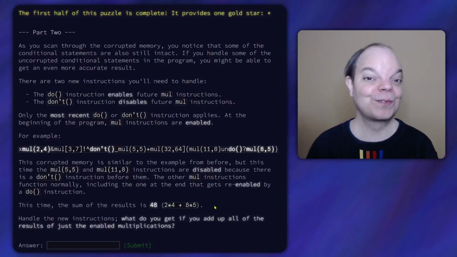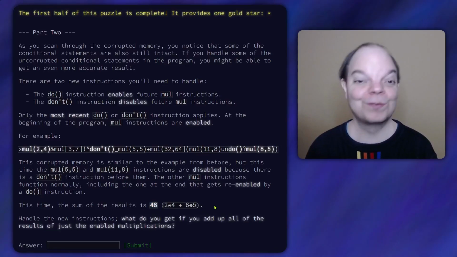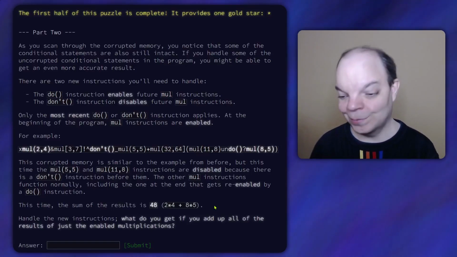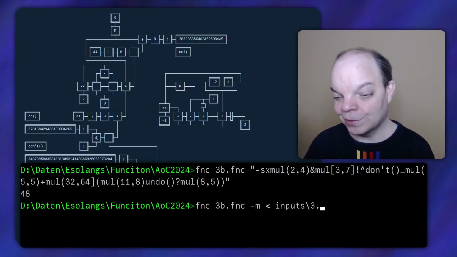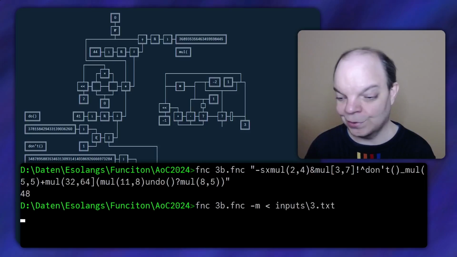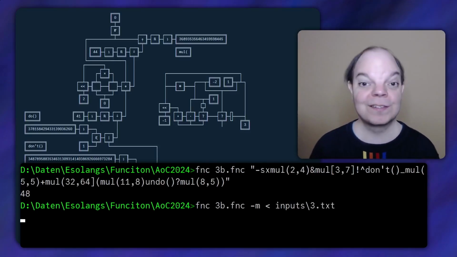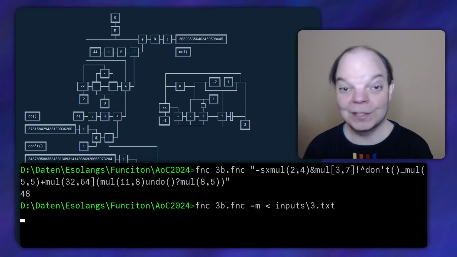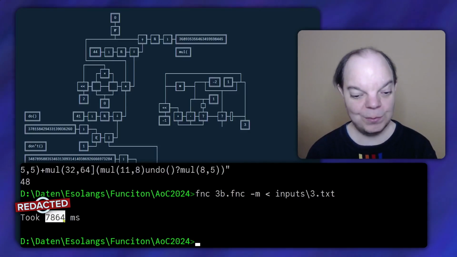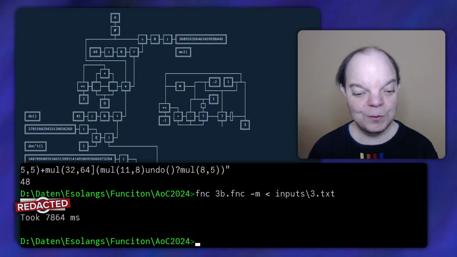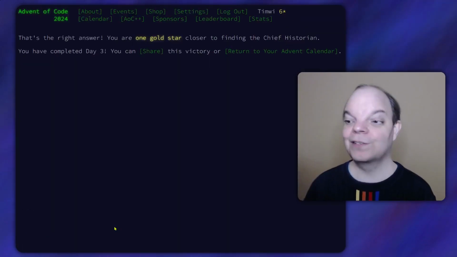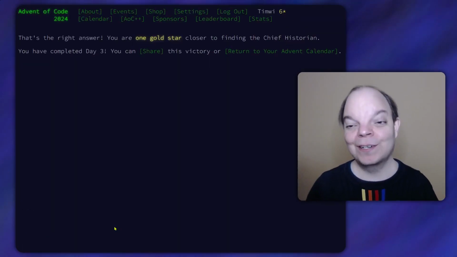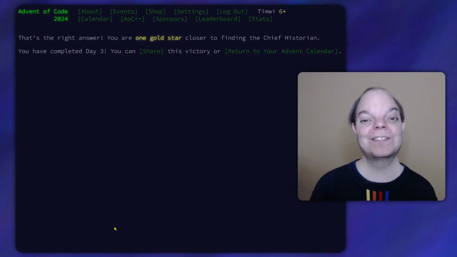But this could be a fluke. The only way to be sure is to run this program on the full puzzle input. So now I want to run that program with time measurement on the entire puzzle input, which of course I've obtained and put into a file. And I fully expect this to take a while because that file is reasonably large. And it looks like it took 7.8 seconds and it gave me an output, which I'm going to paste into the answer box, and it turns out that is the right answer. And we are 1 gold star closer to finding the chief historian.